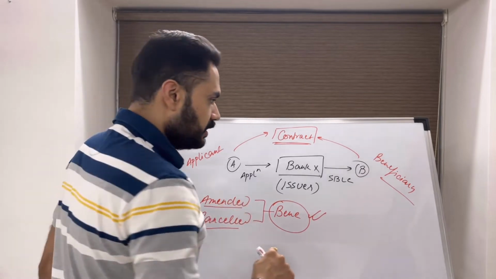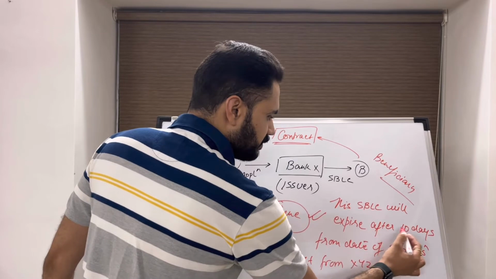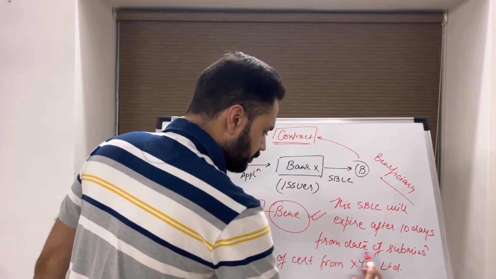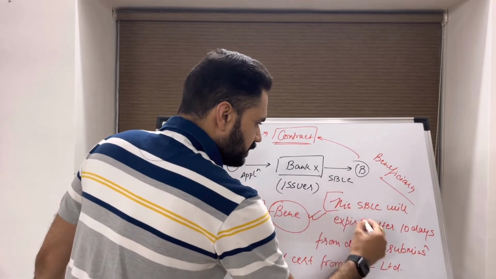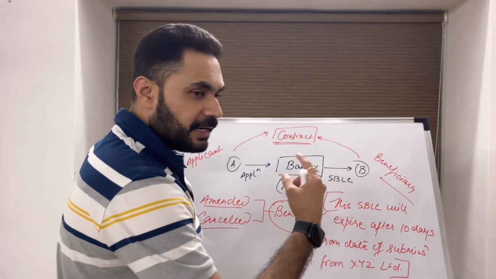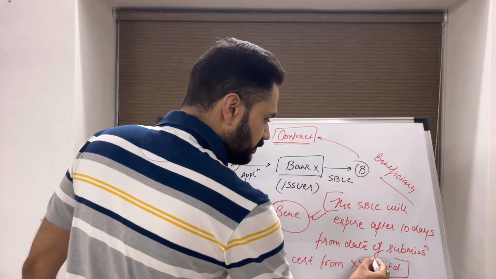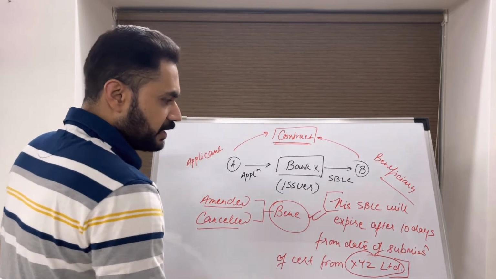So for example, the SBLC mentions the condition, this SBLC will expire after 10 days from the date of submission of certificate from XYZ. This is a condition wherein the SBLC will automatically expire once a certificate is presented from this entity.